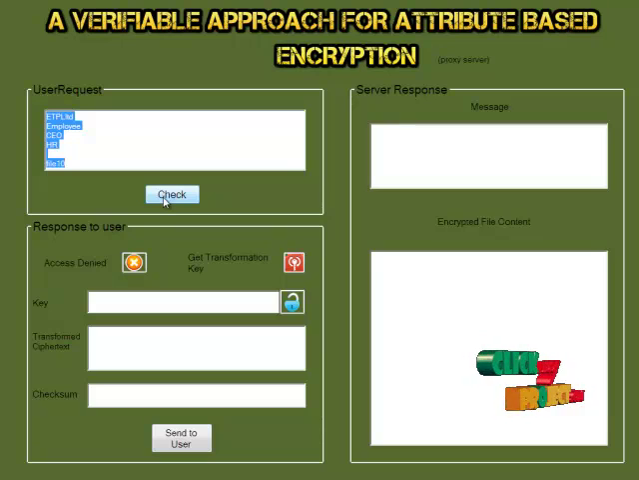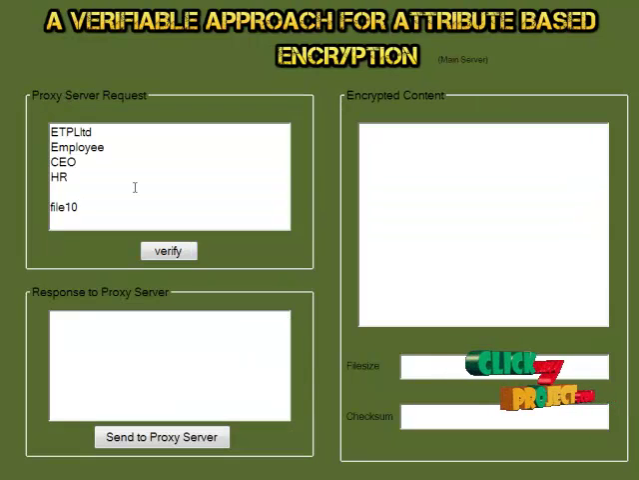When we click the check button, the request is sent to the server. The server receives the request from the proxy server. Then the server validates the user details. It checks whether the user is authorized for the requested file or not. To be an authorized user, the user attributes should satisfy the access policy of the file.